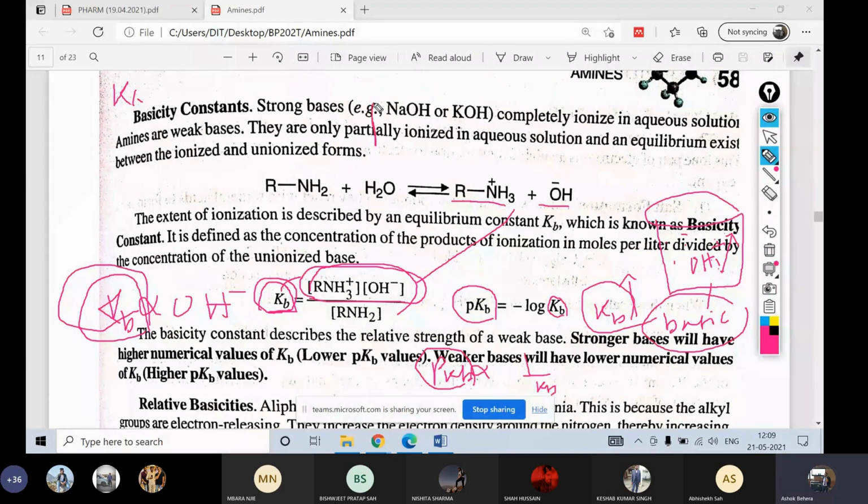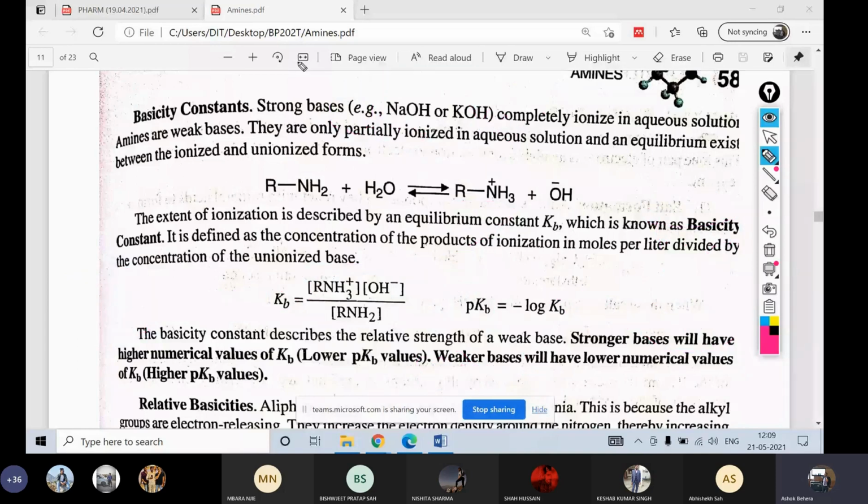तो आप अगर उसको भी याद करते हो तो ये भी इजी है. This is also easy for you guys. Okay. So this is known as basicity constant. See, stronger base will have a higher value of Kb. Why? Because Kb is directly proportional to OH minus.